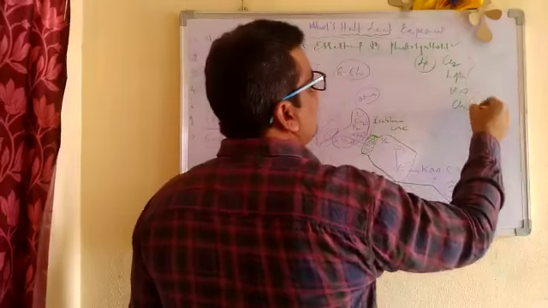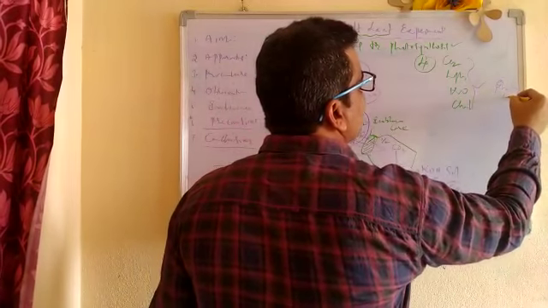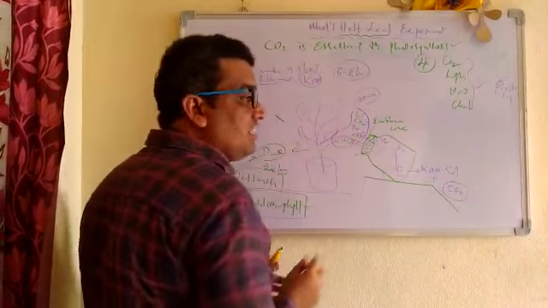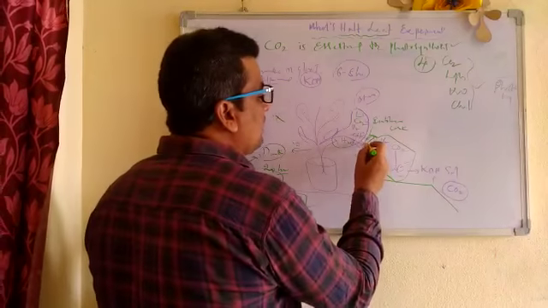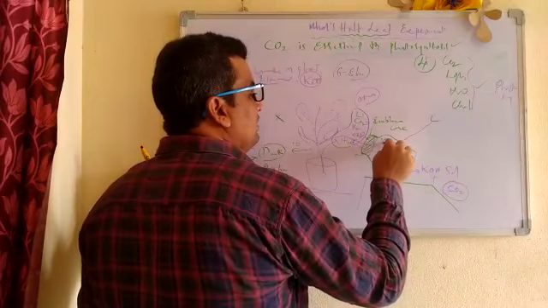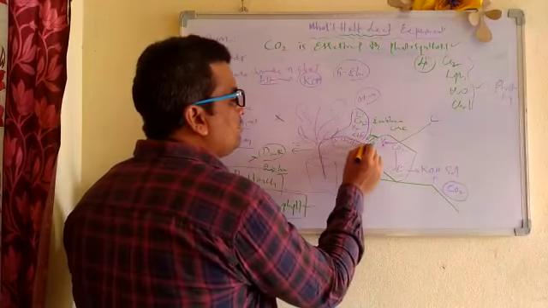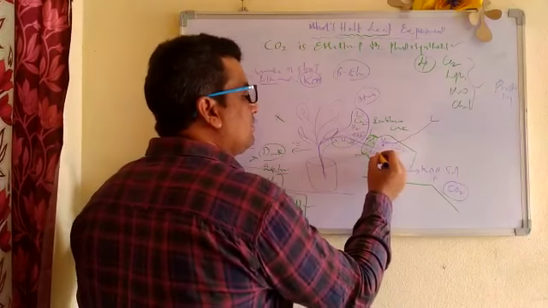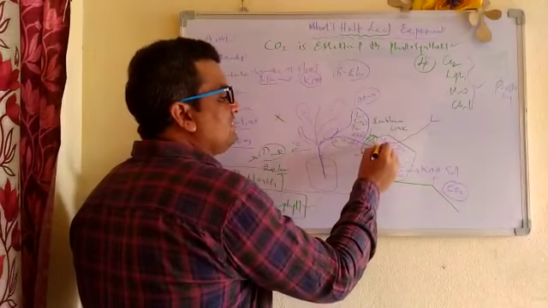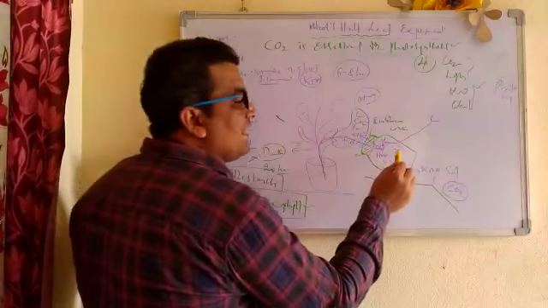Means what happens? If 4 factors are present, it performs what? Photosynthesis. Then what is the condition of the other half in the jar? Since it is a glass jar, light can travel, and water can travel through the midrib, so water is also available for this leaf. Already the leaf itself has chlorophyll. But what about carbon dioxide?